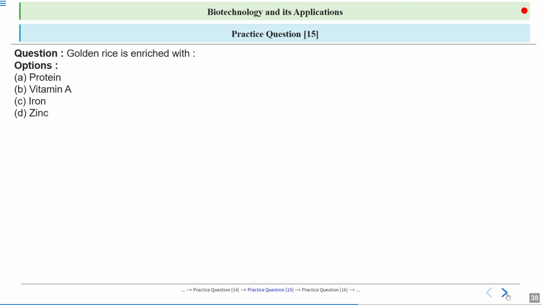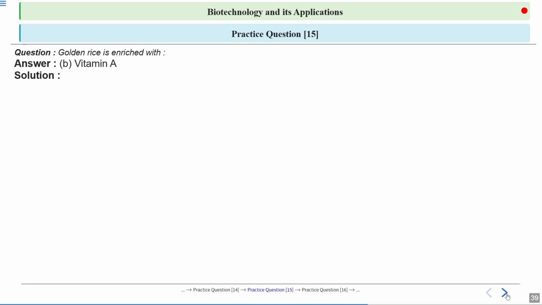Next question says golden rice is enriched with. We know that golden rice is a genetically modified crop. It is made to be enriched with some nutrient. That nutrient is what? Is it protein or vitamin A or iron or zinc?